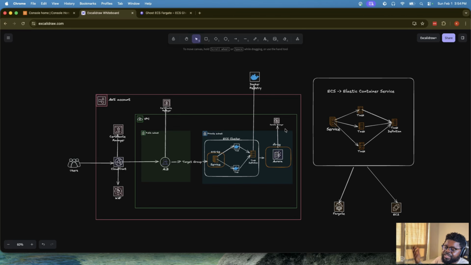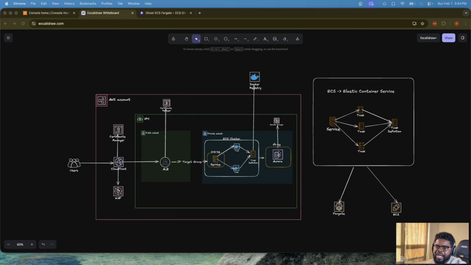So in this case, we will go with any order we want to. Maybe I want to set up the database first, or maybe I won't, because I actually want to see you set up a task that is going to fail trying to connect to the database, and then we'll go together and fix it, okay? So let's set up ECS, because this class is really more about showing you how quickly you can launch your container service on ECS. So we are going to build what is in the middle, which is the ECS service, the task, and the task definition. We're going to build that first, then we can add all the underlying layers at the end of the day.